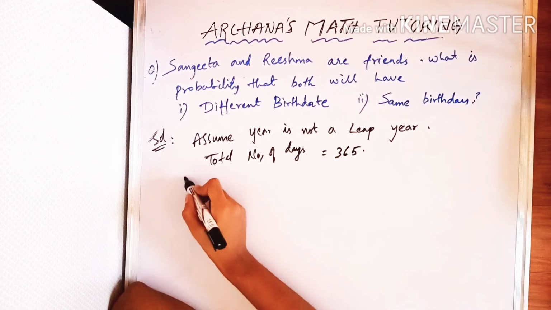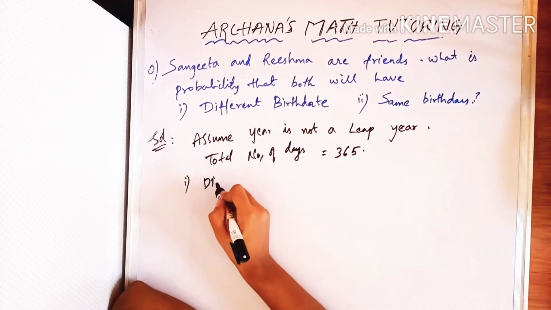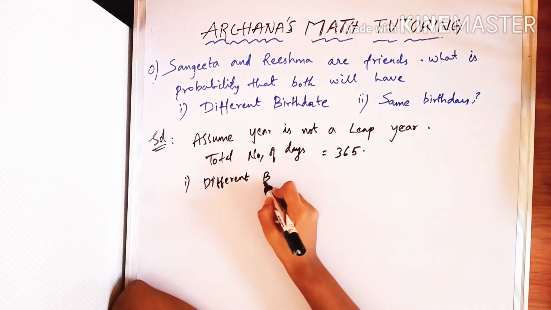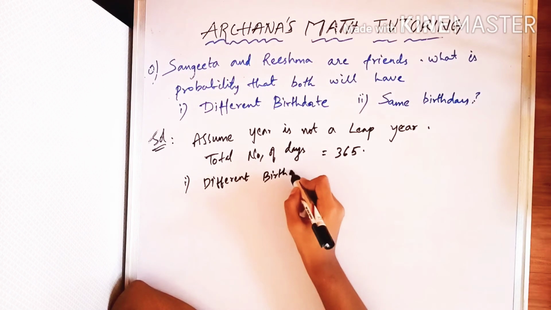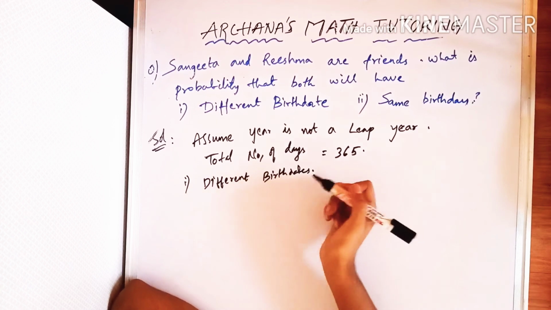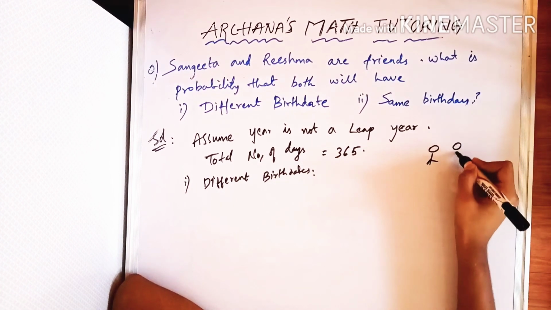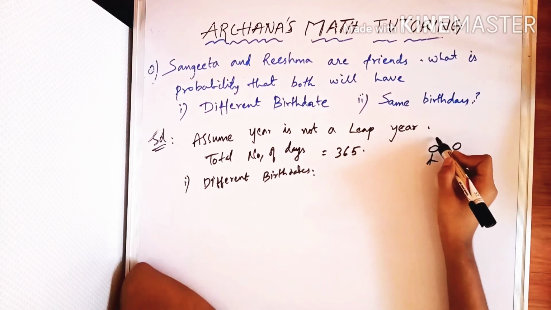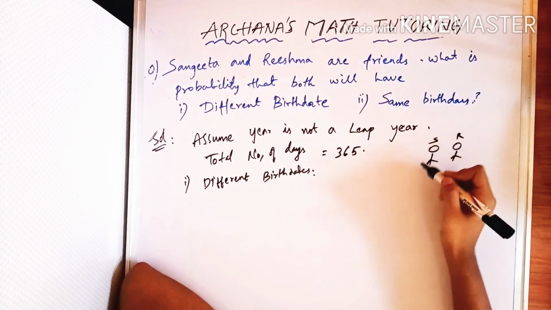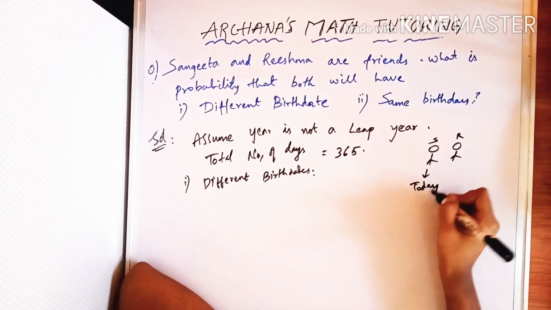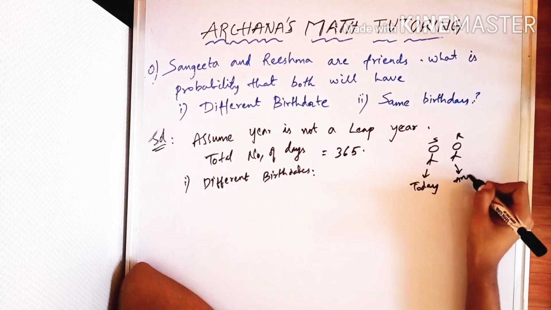For solving the first problem, which is different birthdays, take these two people as an example. She is Sangeeta and she is Reshma. If Sangeeta's birthday is today, Reshma can have her birthday on any day other than today.